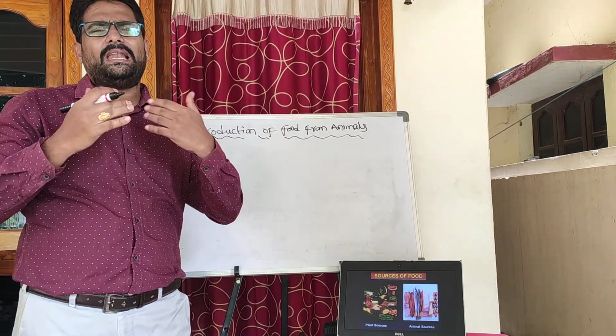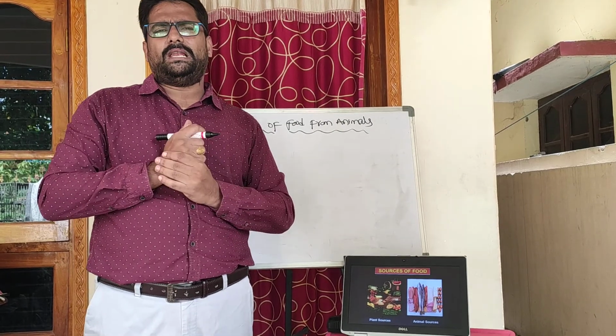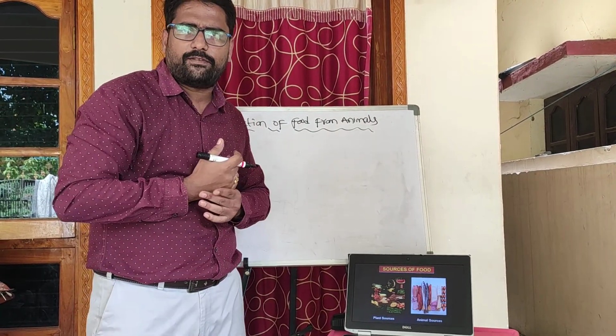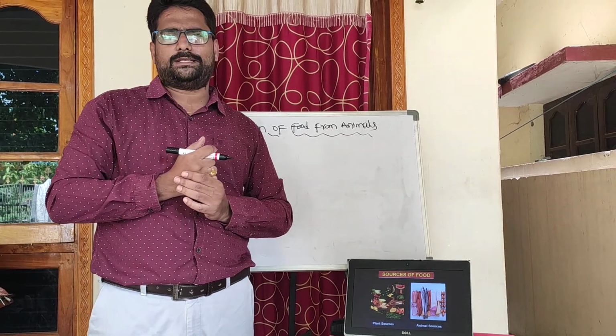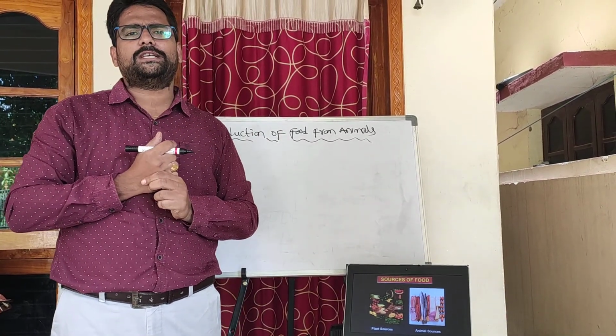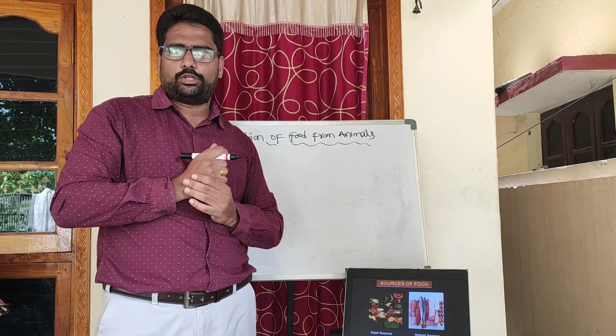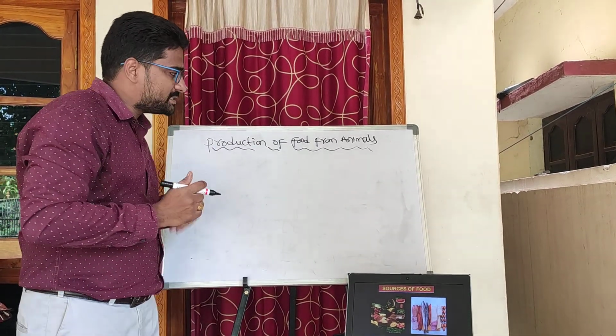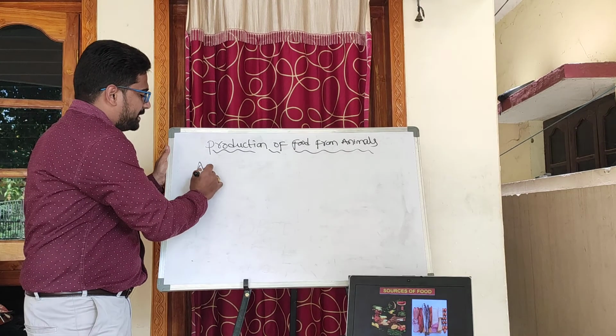Early man, since a long time, also tamed different animals for his welfare. He used to depend on animals for food. He used to hunt animals. He used to get something from the animals. He used to use it for transport also. So now also we are depending on animals for food. Let us discuss animal husbandry.